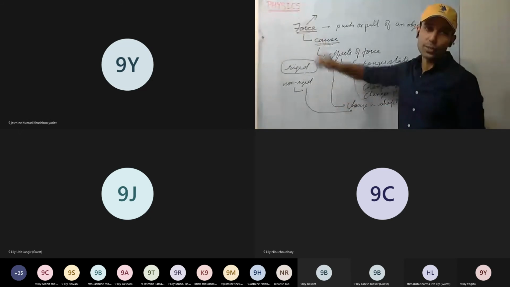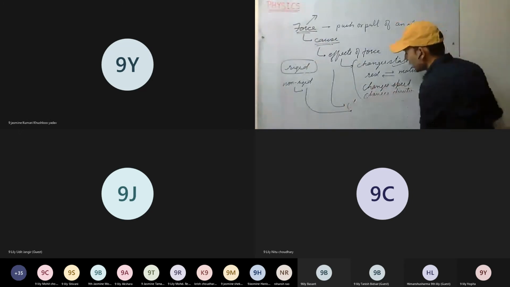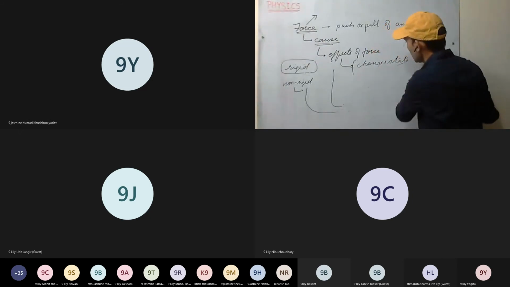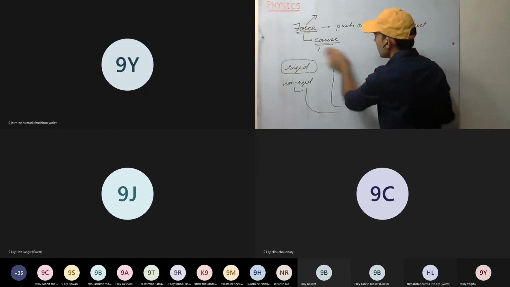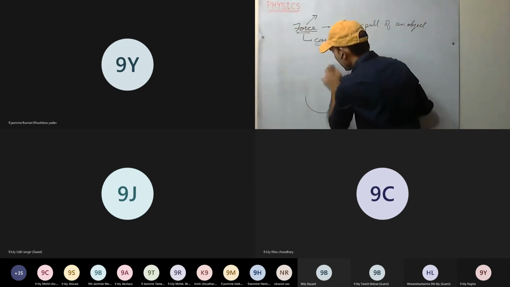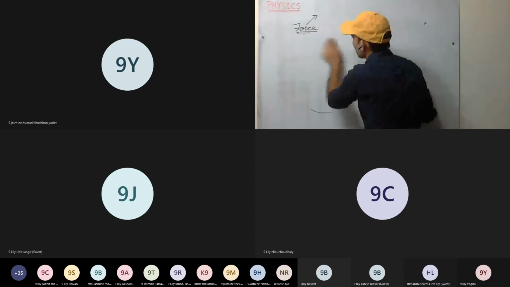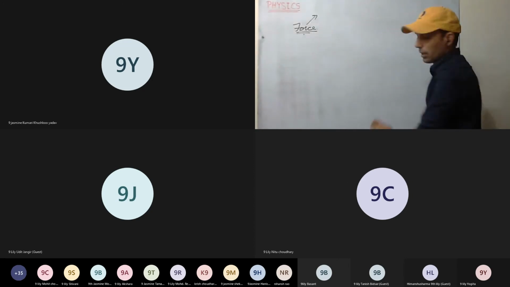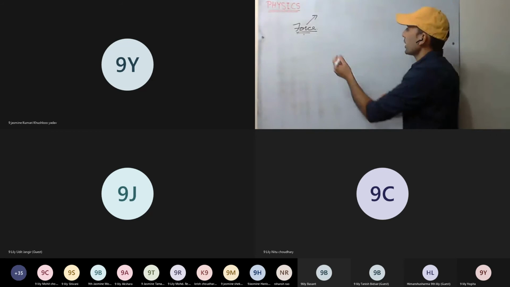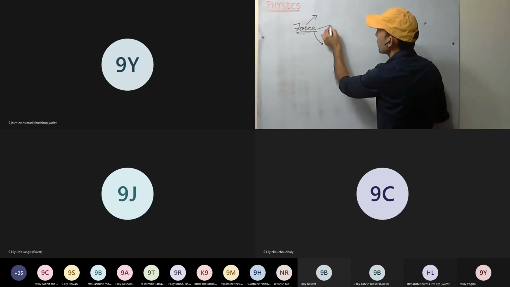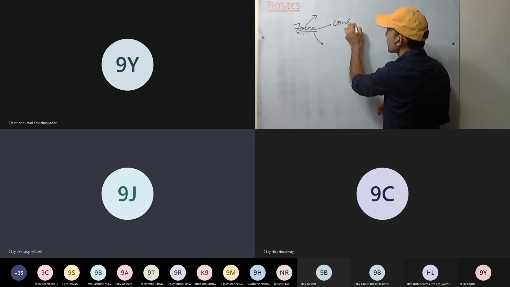Now, there can be different kinds of forces. So we will be discussing those kinds of forces. We'll be discussing two kinds of forces. One is based on contact. So one is contact force.